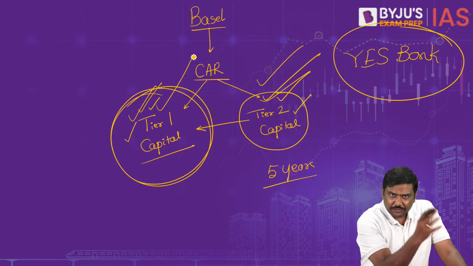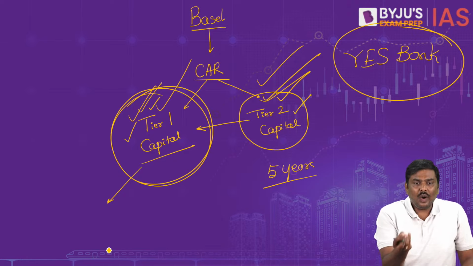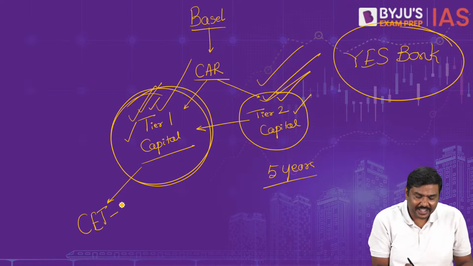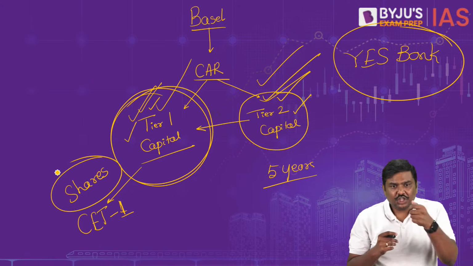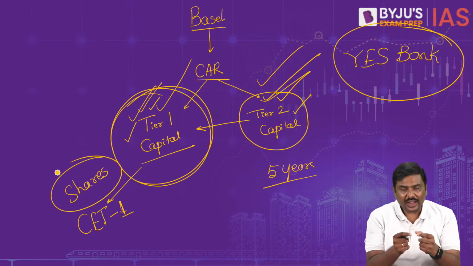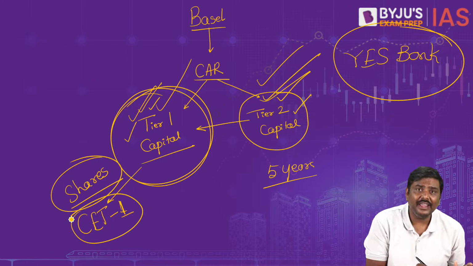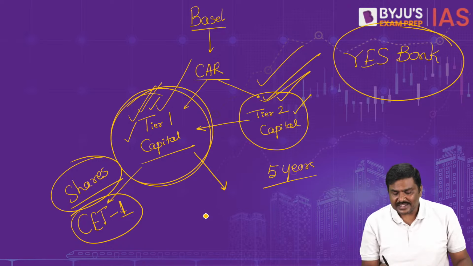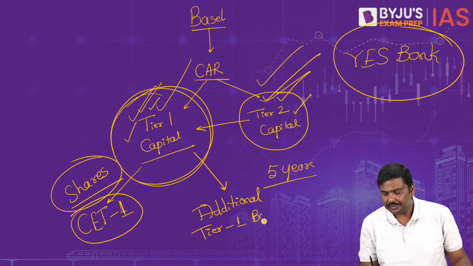Now, there are different ways through which banks can collect tier 1 capital. One is by issuing shares, and that is common equity tier 1. Shares means what? Equity. I hope all of you know this. Shares is nothing but equity. So one way is to issue shares and collect money. That is common equity tier 1 capital. And the second form is additional tier 1 bond.